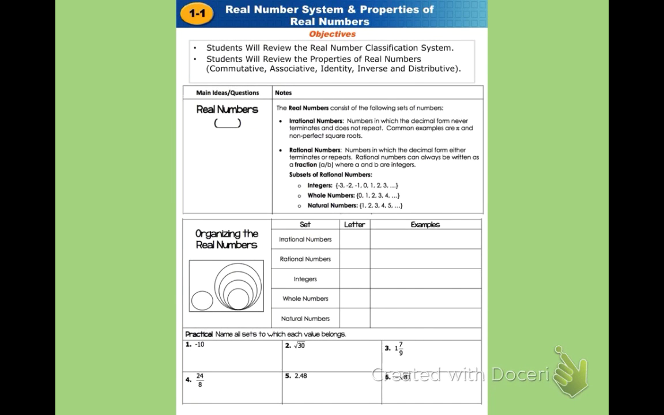Hey guys! Today we're going to learn about the real number system and properties of real numbers. We're going to start out by focusing on what real numbers are and looking at some sub-classifications within the real numbers. And we're going to take a second to watch a couple quick videos that focus on the difference between a rational number and an irrational number.